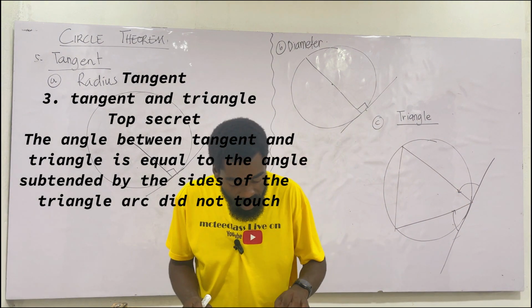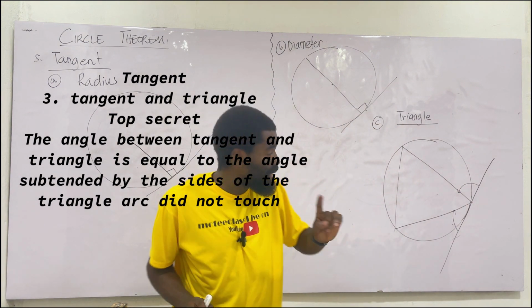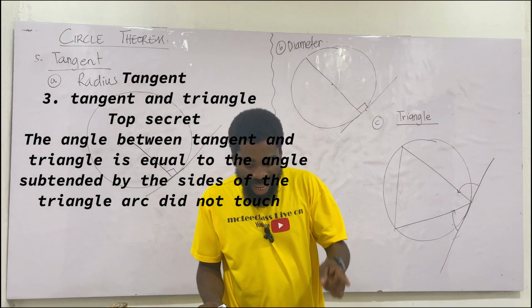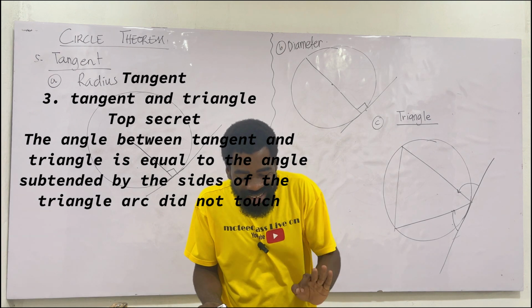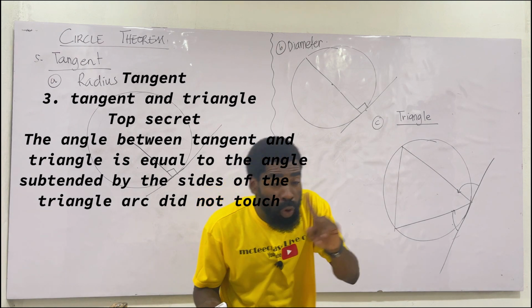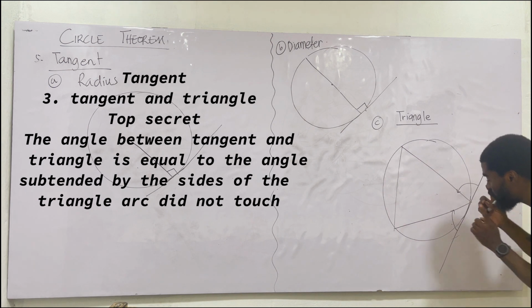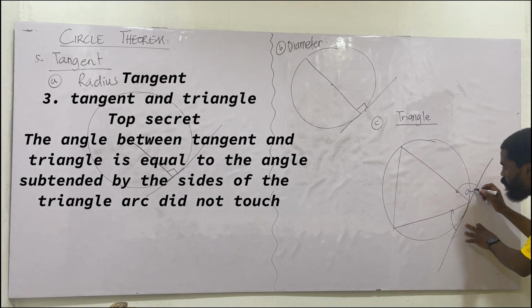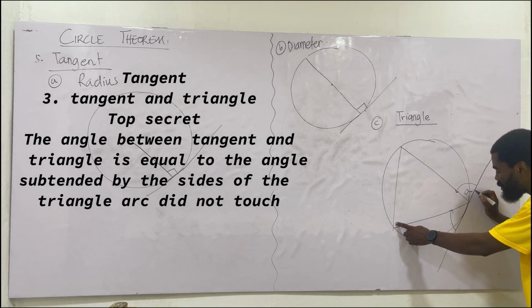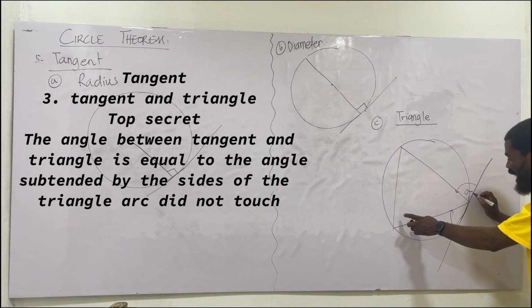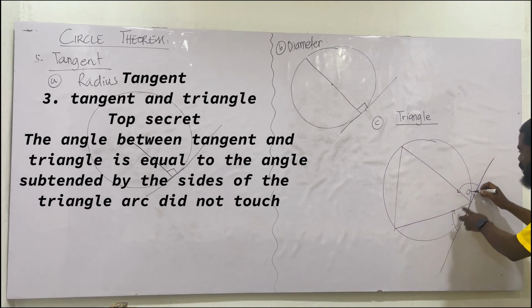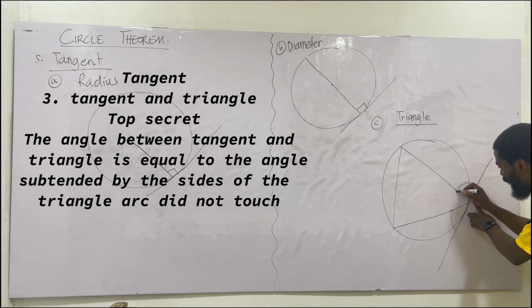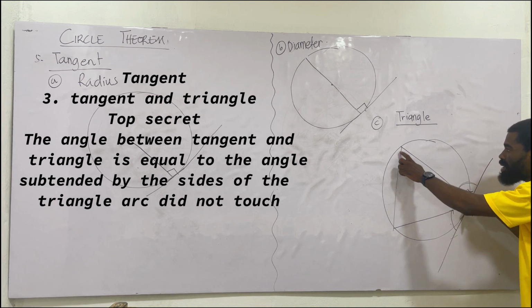Now, the angle between the tangent and the triangle is equal to the angle subtended by the sides of the triangle, where the arcs do not touch. Look at what I'm trying to show. This is a bit confusing, but look at it very carefully. I'm saying that the angle here, A, will be equal to the angle here. I hope you get the point. If this is A, this is A. You see the arc is touching this side, so the angle cannot be on that side.